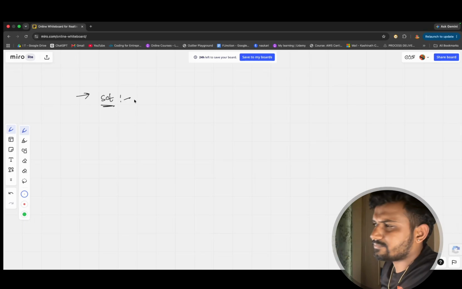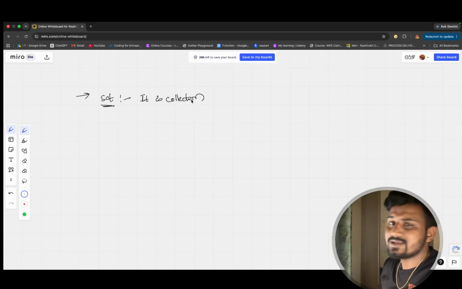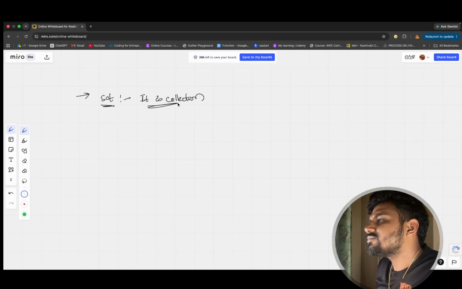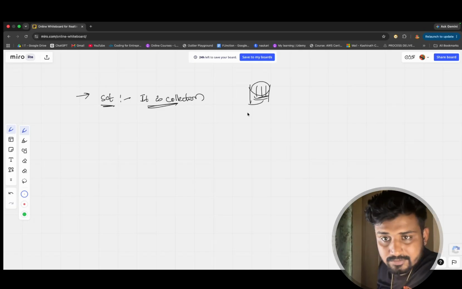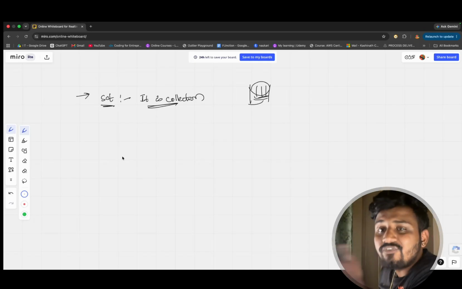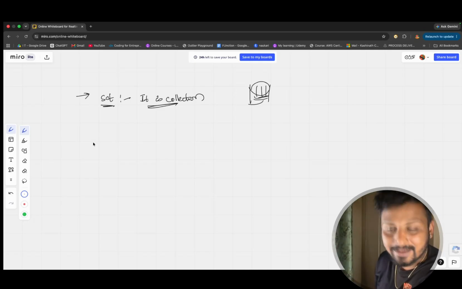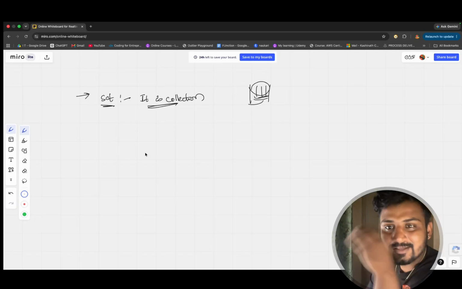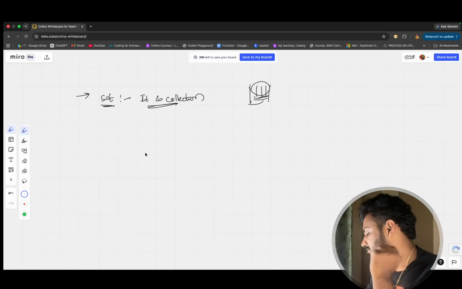So what do you mean by set? Set, in general, I can say it is a collection. A collection is a container where you can put some values inside it. Then what makes set different from other collections? That's the reason they have created it. If it had the same features, then no one would use it. Clear? Every collection has its own uniqueness. That's the reason they created it.